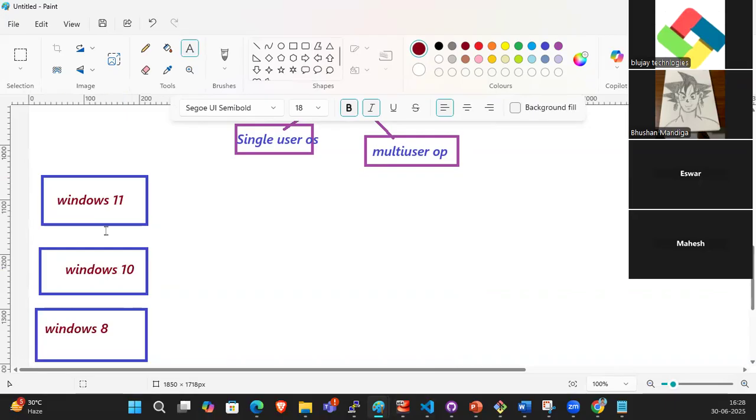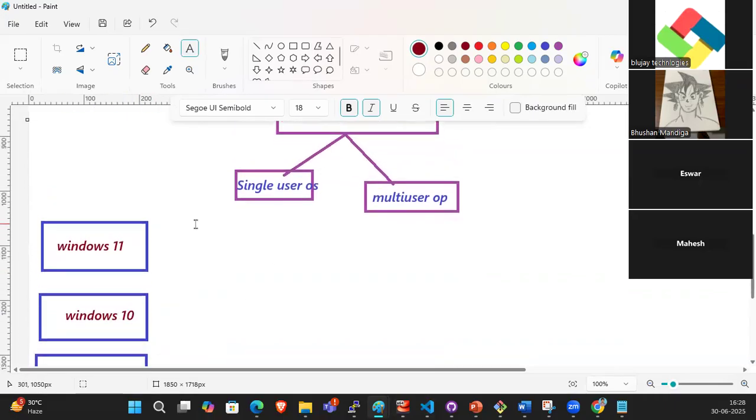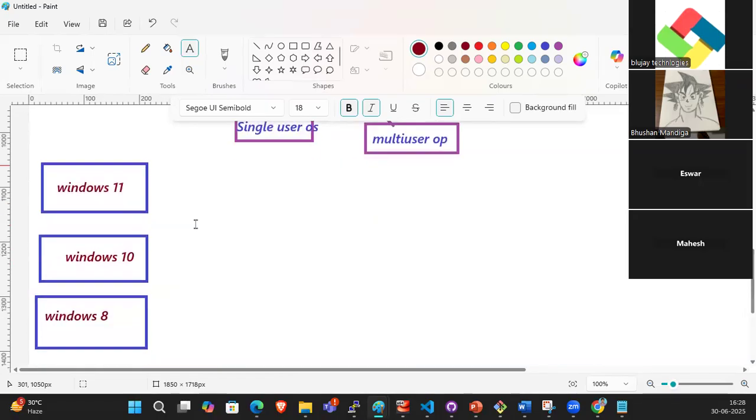These are all single user operating systems.